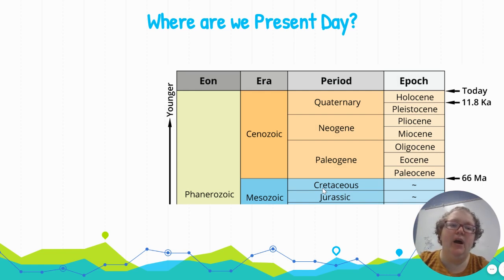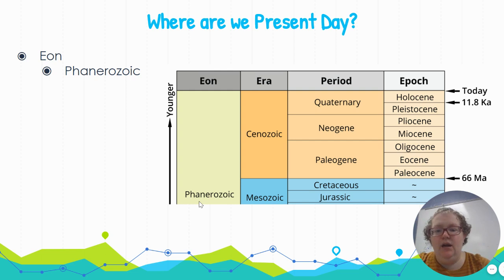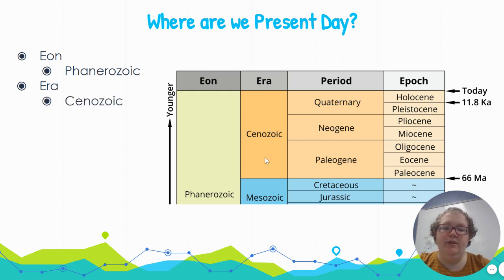So let's look at where we are present day. Our eon, remember eon is the largest unit. We are in the Phanerozoic eon. The Phanerozoic eon is very, very long. It includes all the way back to dinosaur times, right? The eon is very big. That eon is divided into several eras. Our era is called the Cenozoic era. Before the Cenozoic was the Mesozoic, right? But we are in the Cenozoic era.